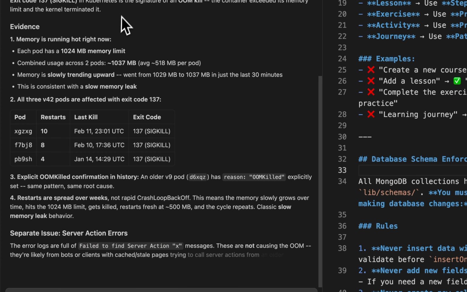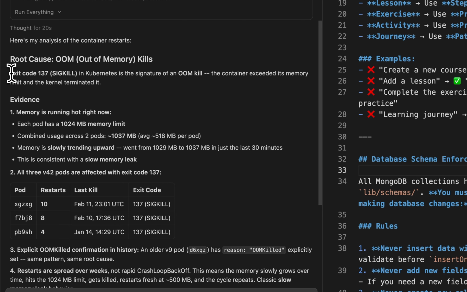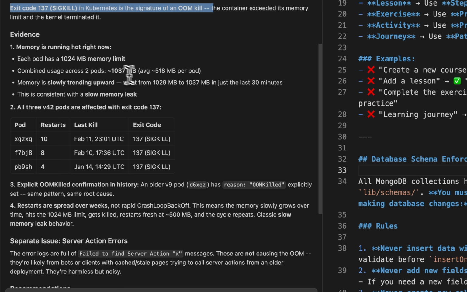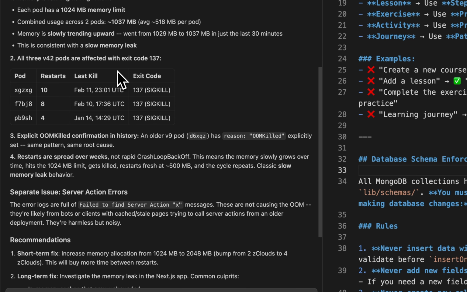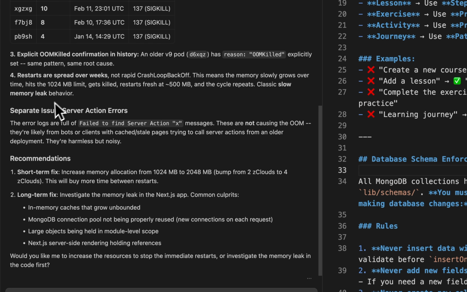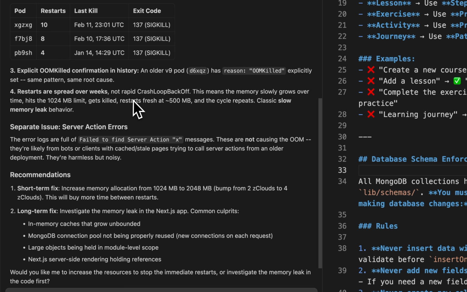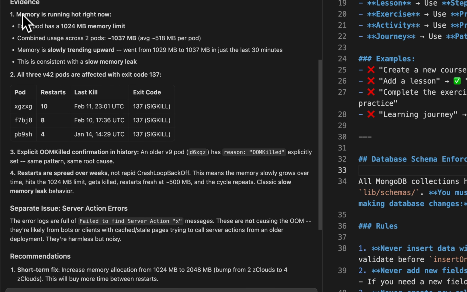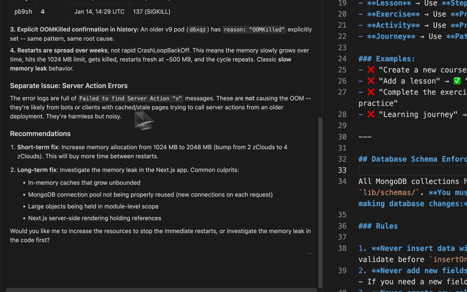So it was an out of memory. You can see the error from Kubernetes here, and the pod is running hot right now. So probably Next.js by default uses too much memory. That's what is happening here. I also found another issue, but I'm not going to focus on that, just on the main one, that is the restart and recommendation.